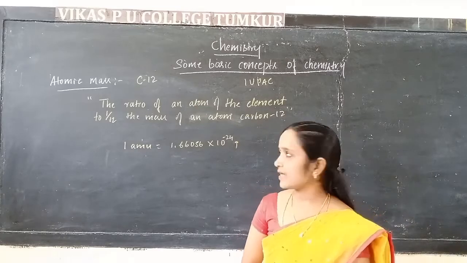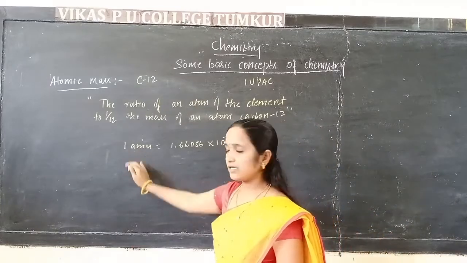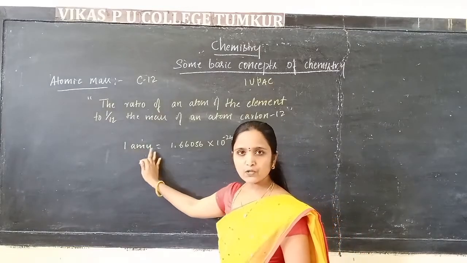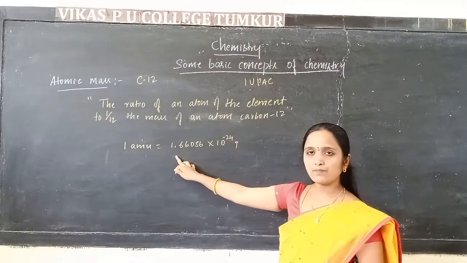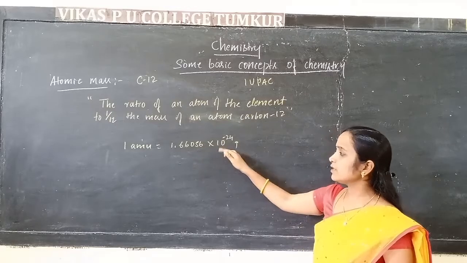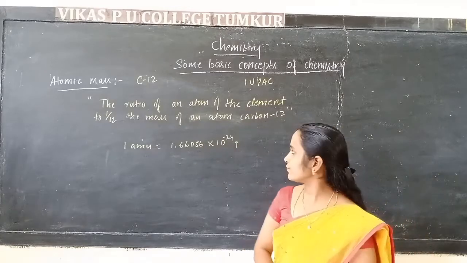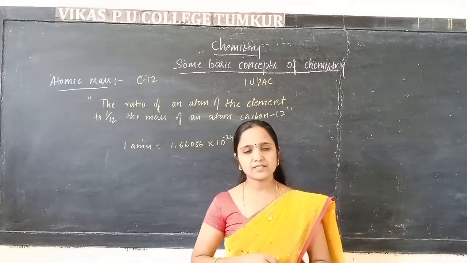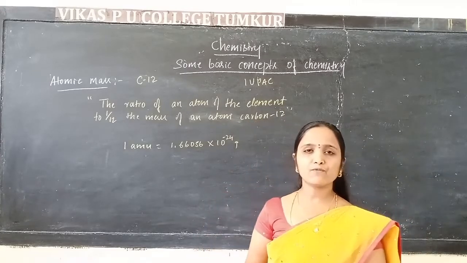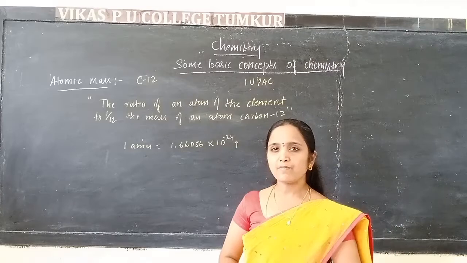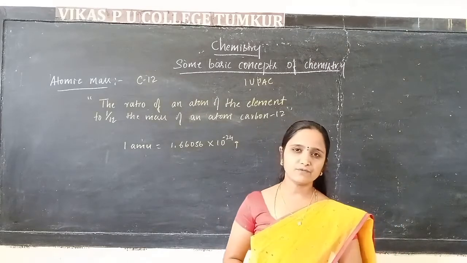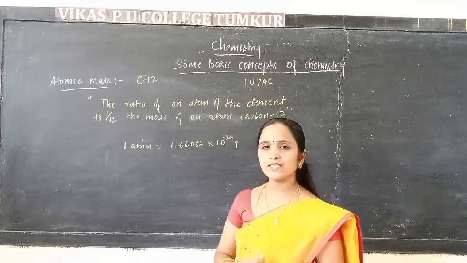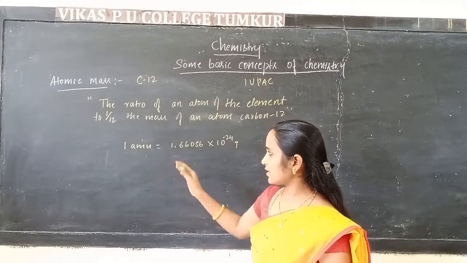Here we use the atomic mass unit, where 1 AMU is equal to 1.66056 × 10^-24 grams. The 1 AMU is exactly 1/12 of the mass of an atom of carbon 12.